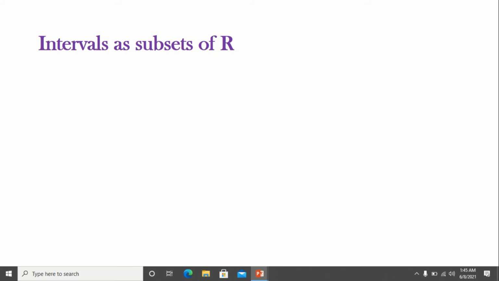Intervals as subsets of R. See here, R is the set of real numbers. Also we have seen that the set of natural numbers, set of integers, rational numbers and irrational numbers are subsets of R. Here we see the intervals as subsets of R. For this we consider the real number line R, and on the leftmost side of the real number line we have minus infinity, and on the rightmost end we have plus infinity. Every number that lies on this line is a real number.